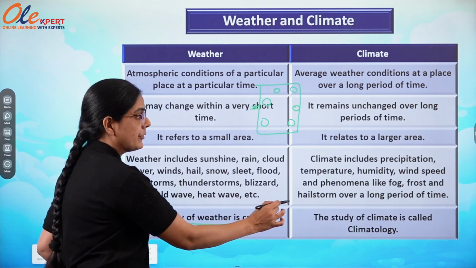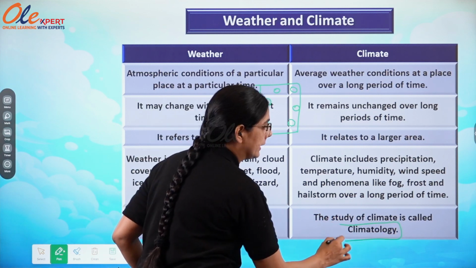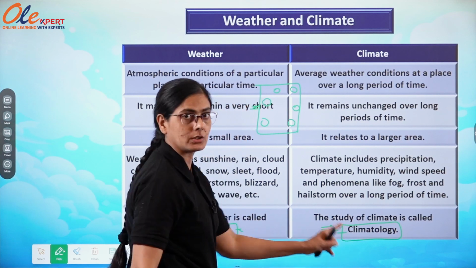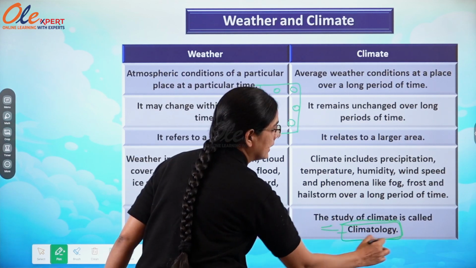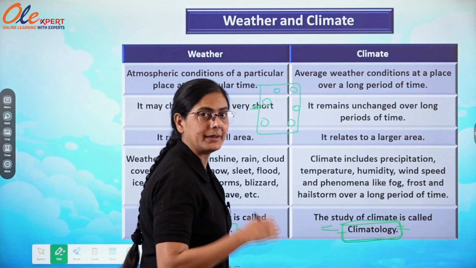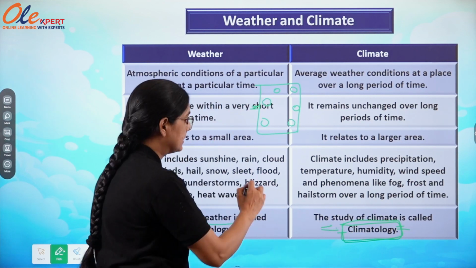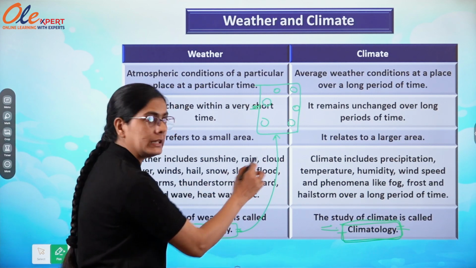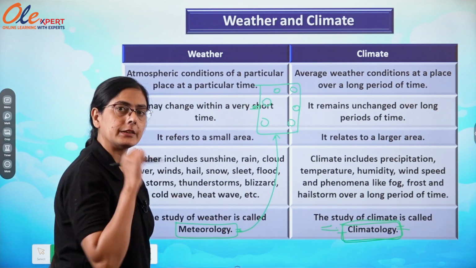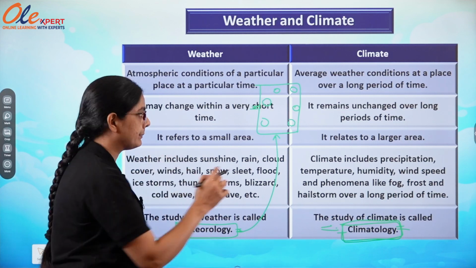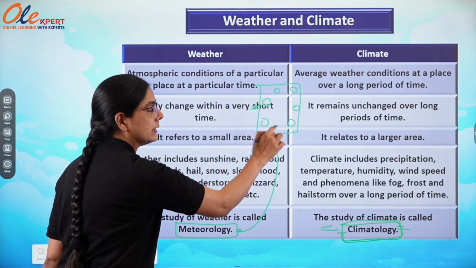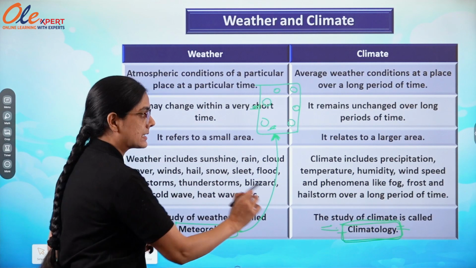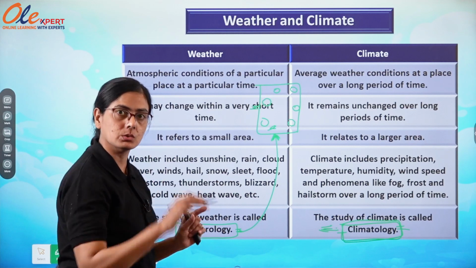But when we are talking about the climate of India, the climatic zones of India, it is given by climatology. These are responsible for giving the climatic zones of India. Are you getting it? The meteorological department gives the weather report daily, which means we get a daily report about the weather conditions of various parts of India. But climatology gives the climatic zone.